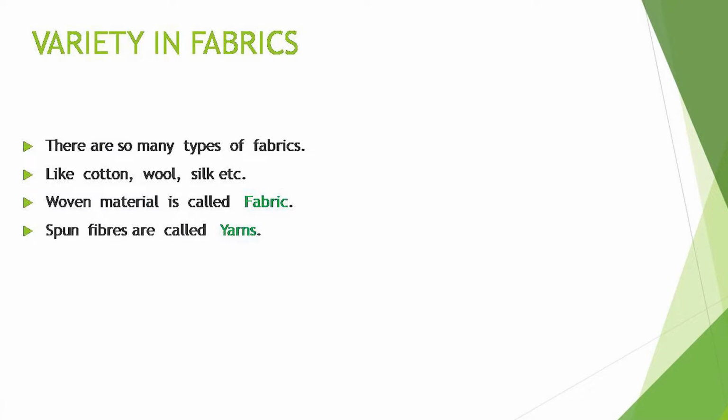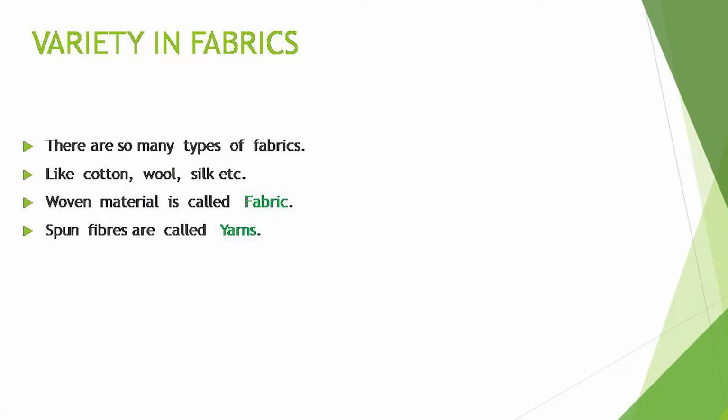The first topic of this chapter is variety of fabrics. There are so many types of fabrics like cotton, wool, silk, etc. What is fabric? The woven material is called fabric and the spun fibers are called yarns.